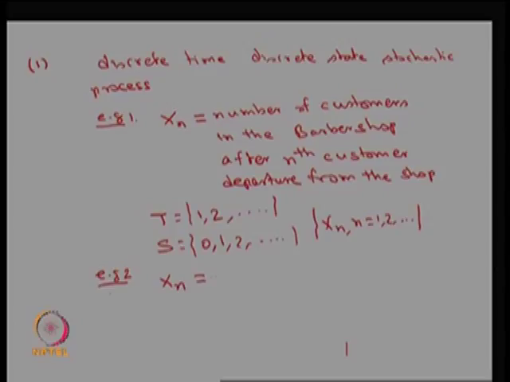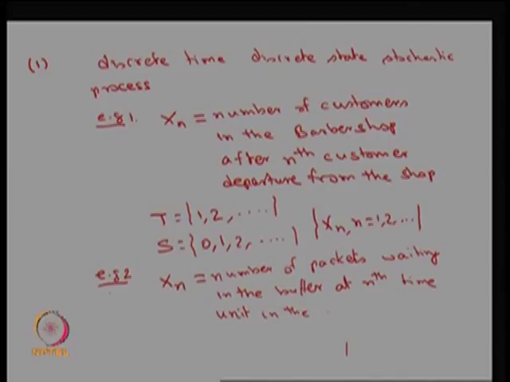X n is going to be the number of packets waiting in the buffer at nth time unit in the communication router.